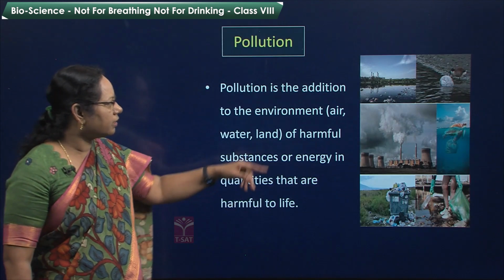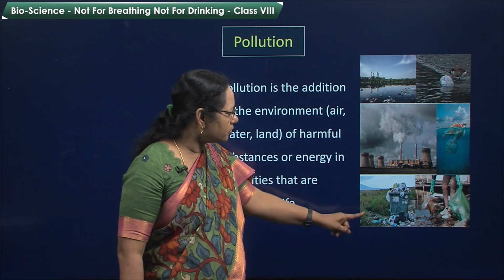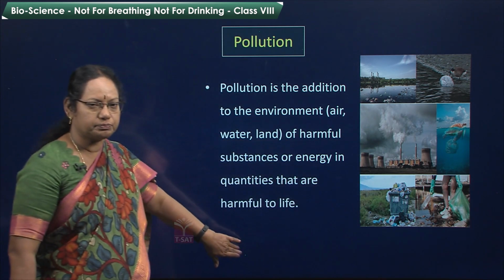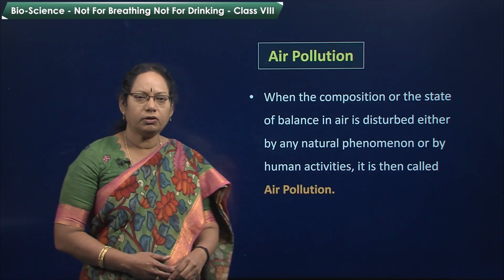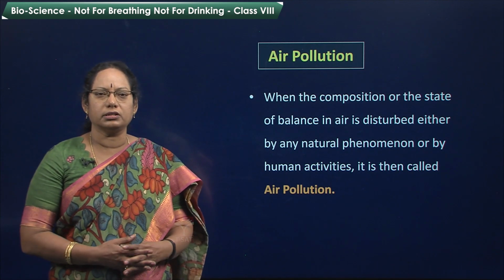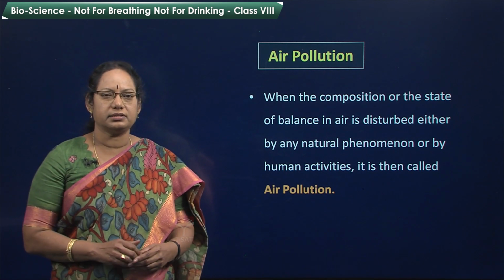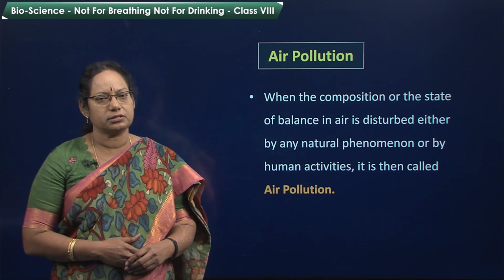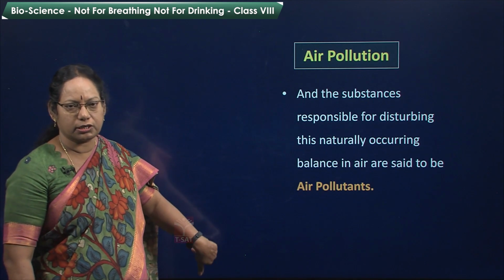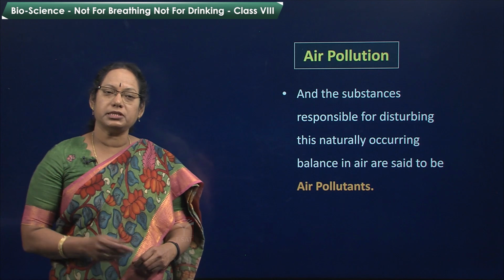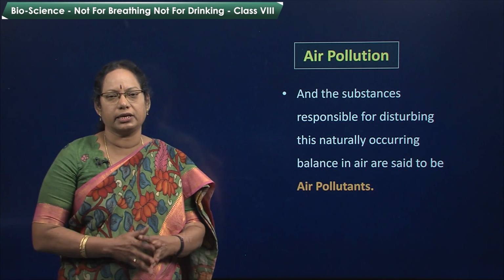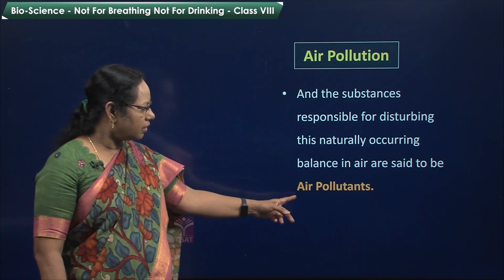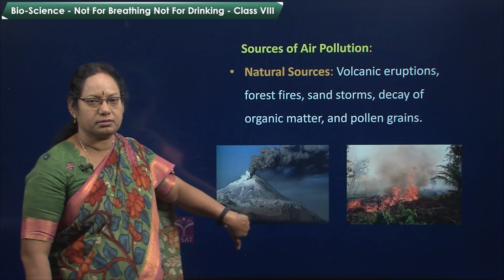You can see here water pollution, air pollution and land pollution. Now, air pollution: when the composition or the state of balance in air is disturbed either by any natural phenomenon or by human activity, it is called air pollution. The substances which are responsible for air pollution are called air pollutants.